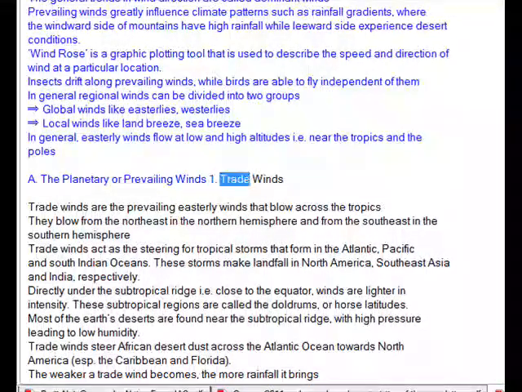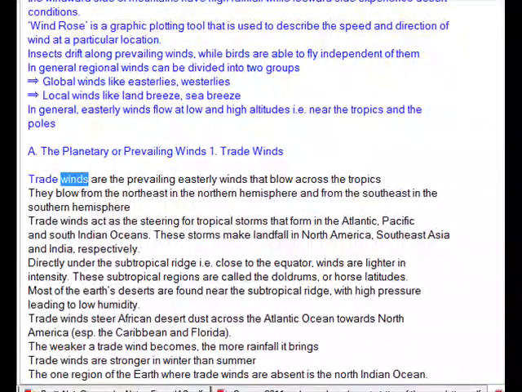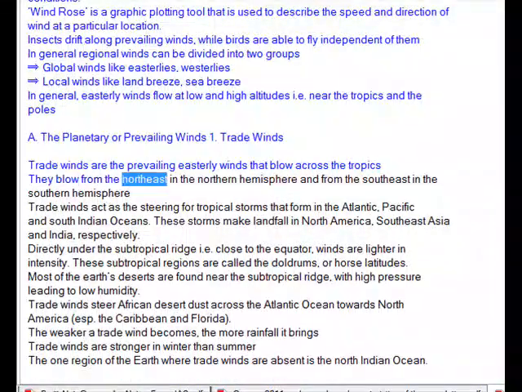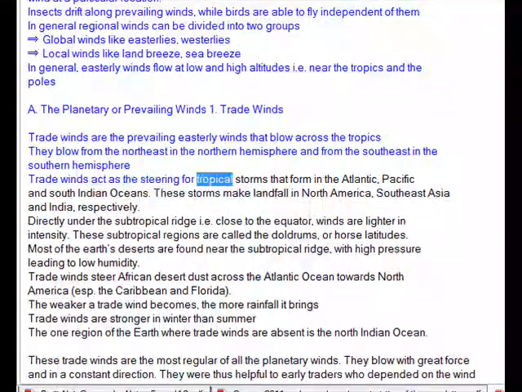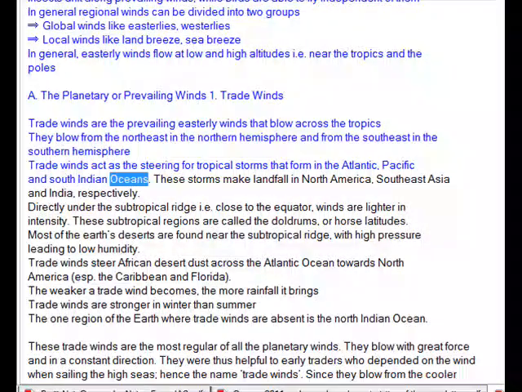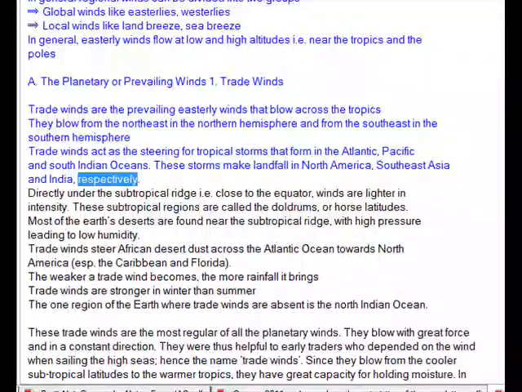1. Trade winds. Trade winds are the prevailing easterly winds that blow across the tropics. They blow from the northeast in the northern hemisphere and from the southeast in the southern hemisphere. Trade winds act as the steering for tropical storms that form in the Atlantic, Pacific and South Indian Oceans. These storms make landfall in North America, Southeast Asia and India, respectively.